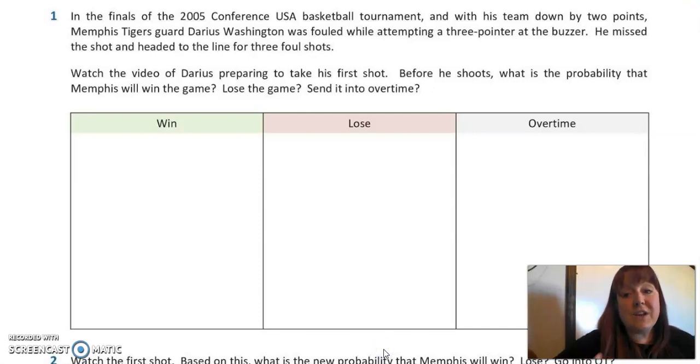Yesterday we watched that video of Darius Washington getting fouled at the last second of the game, so time is completely gone on the clock. They are 2 points down, and the only way that his team's gonna make this, to win this game, is if he makes his foul shots.